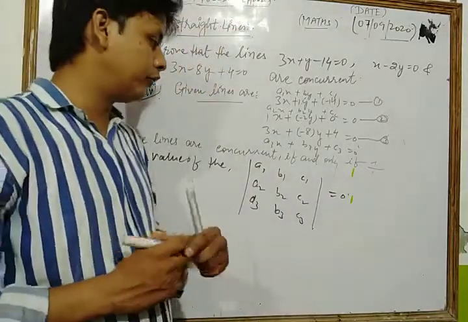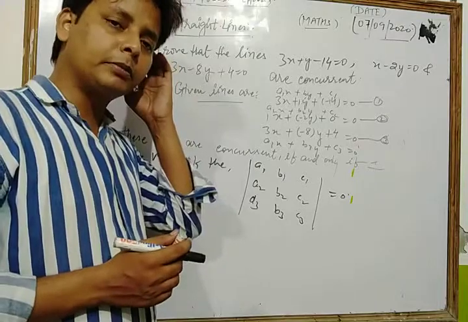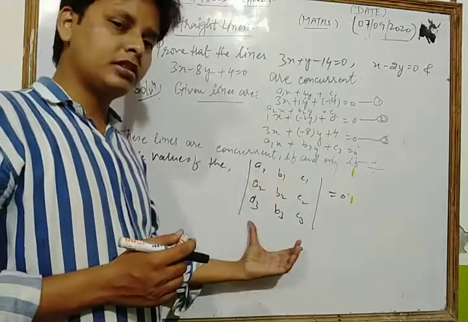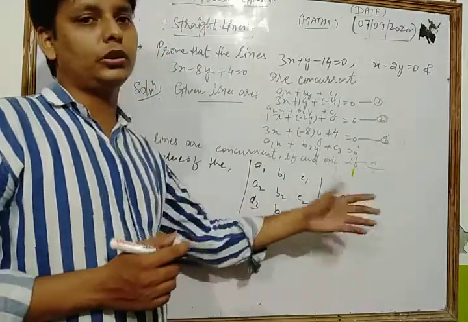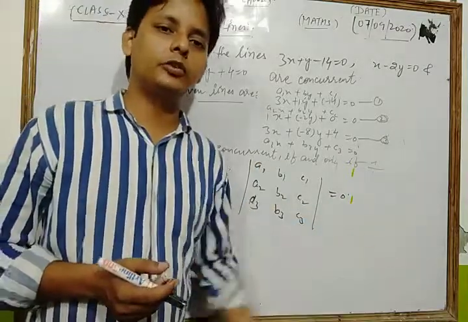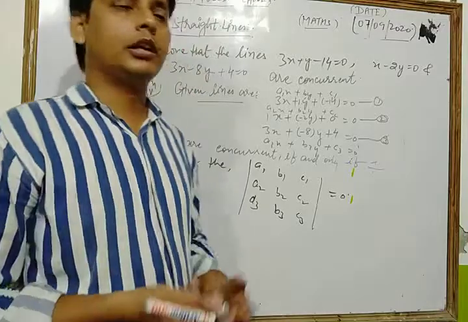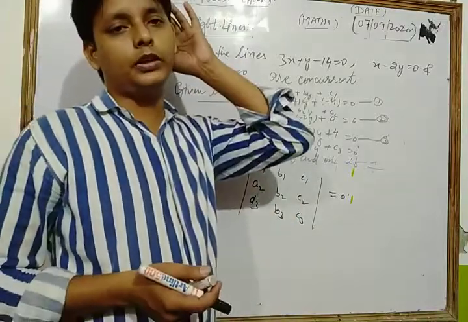So first of all we find the value of this determinant. After that we simplify it. If we get the value 0, then we can say that all three lines are concurrent.